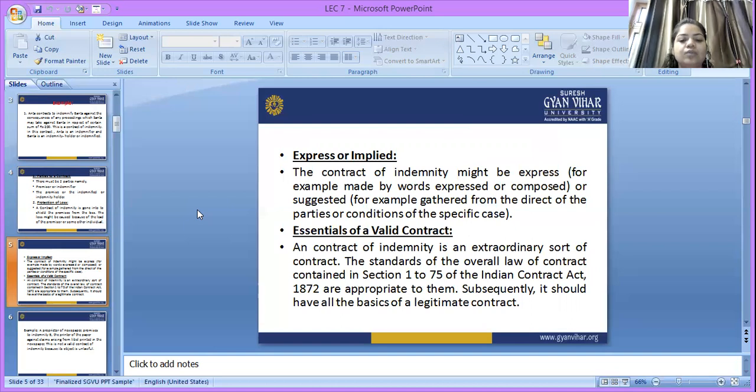The principles of the general law of contract contained in sections 1 to 75 of the Indian Contract Act 1872 are applicable to it. Therefore, it should have all the basics of a legitimate contract. That means there should be at least two parties, consideration should be present, and there should be free consent. These are the essentials required for making a valid contract.